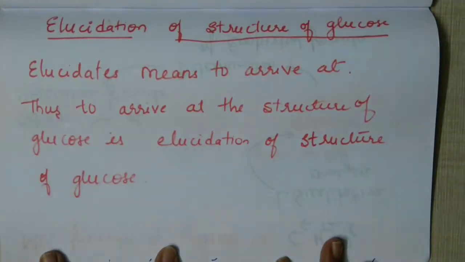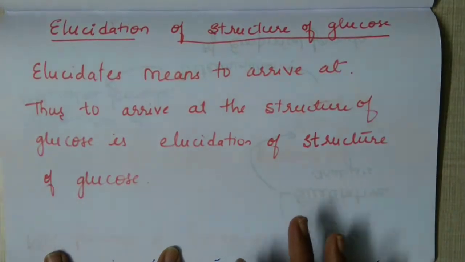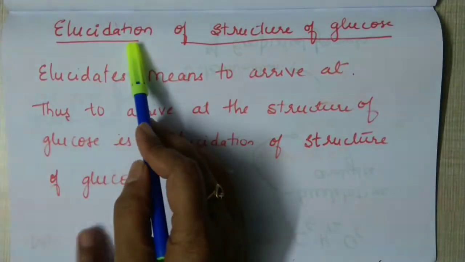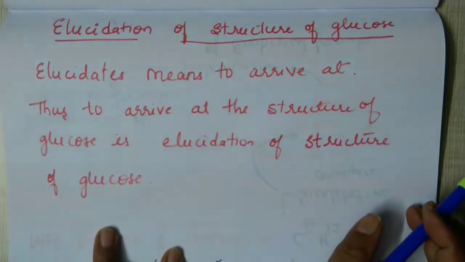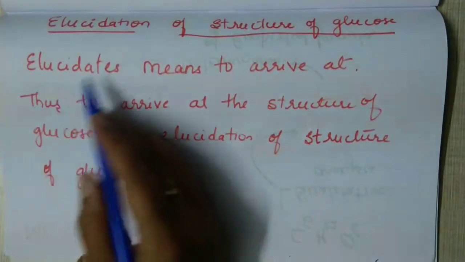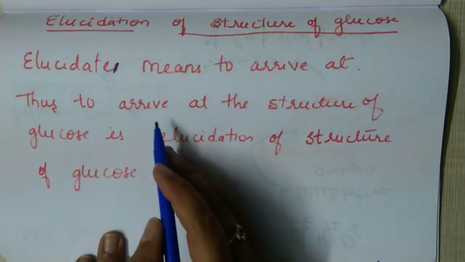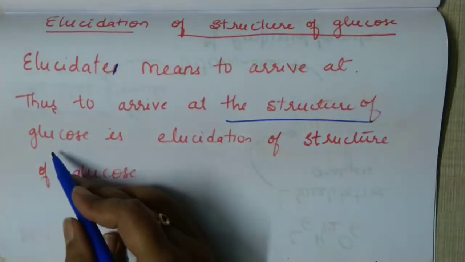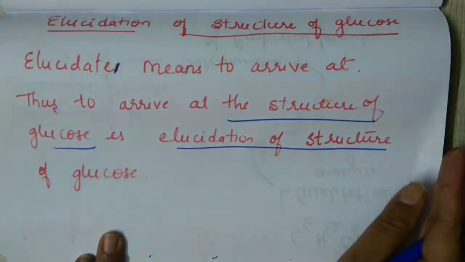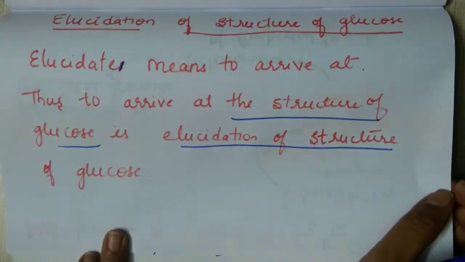Today's class we shall learn how to write the structure of glucose first. Be perfect with that and then start with elucidation of structure of glucose. What do you mean by elucidation of structure of glucose? Elucidate means to arrive at. To arrive at what? To arrive at the structure of glucose. It is nothing but elucidation. Understood? So what is elucidation? Elucidation is to arrive at the structure of glucose.